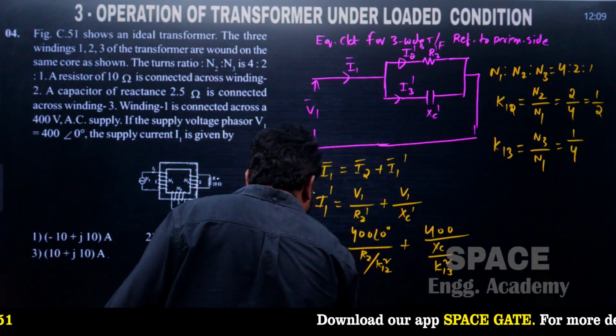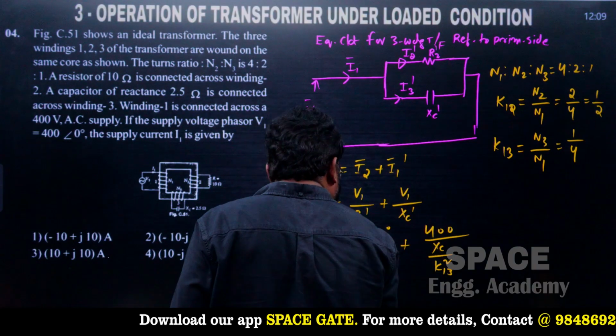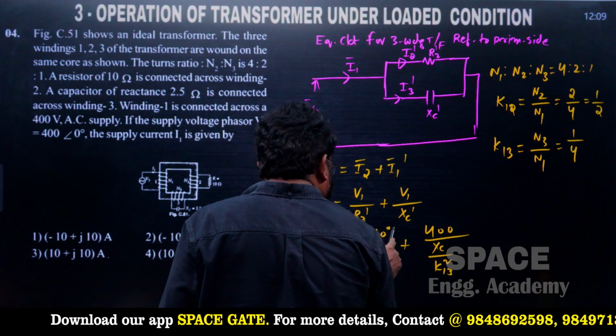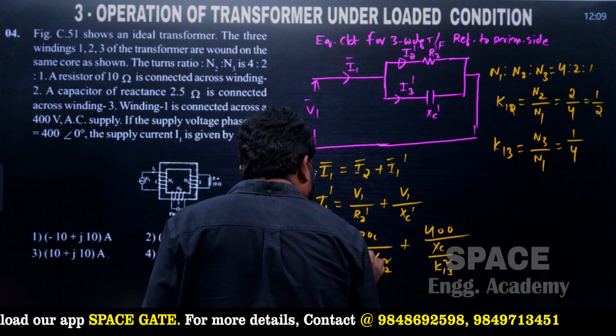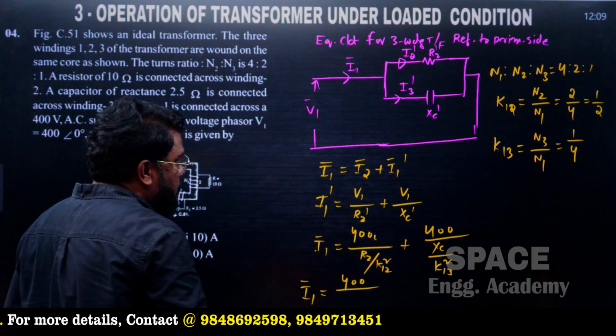దీనిలో substitute చేయాలి. So I1 phasor is equal to 400 at an angle of 0. So R2 value ఎంత ఇచ్చింది ఇక్కడ, 10 ohms అని ఇచ్చింది.